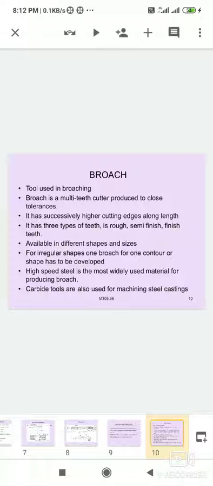For irregular shapes, one broach for one contour or shape has to be developed. High speed steel is the most widely used material for producing broaches. Carbide tools are also used for machining steel castings.